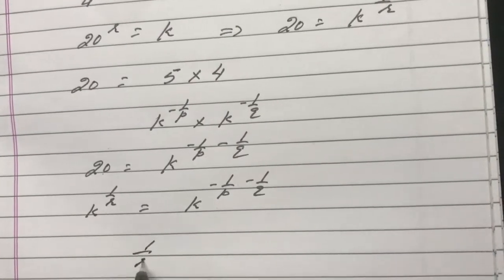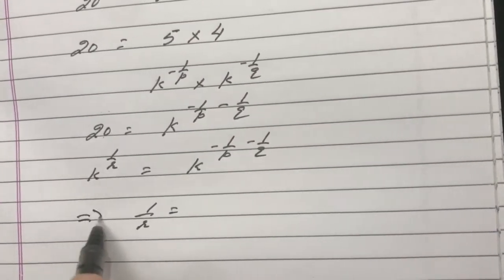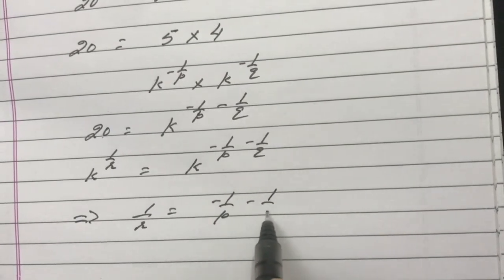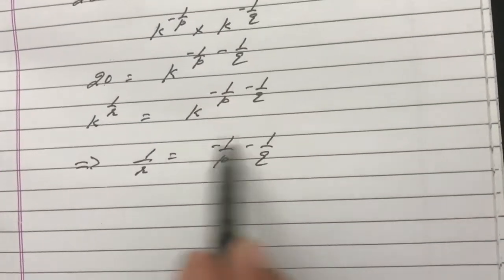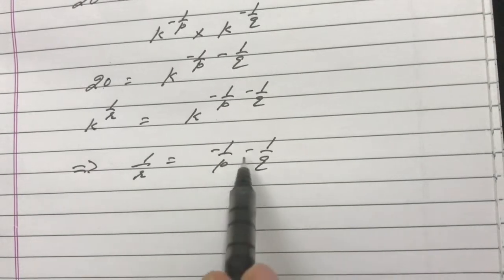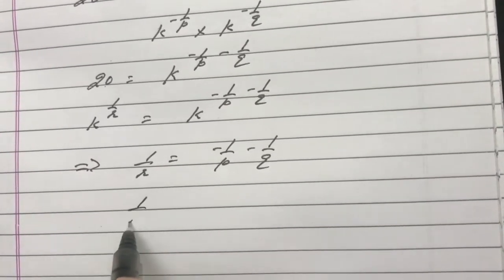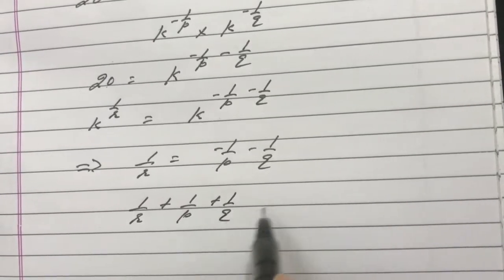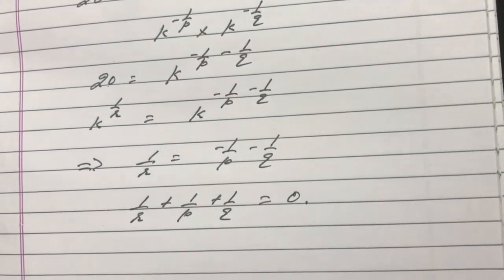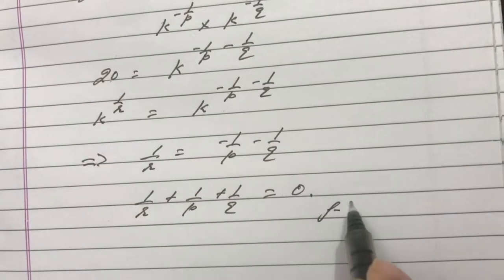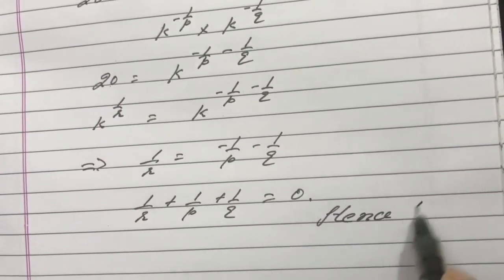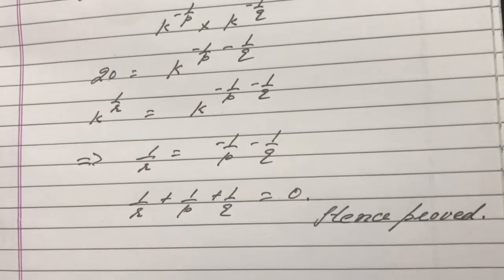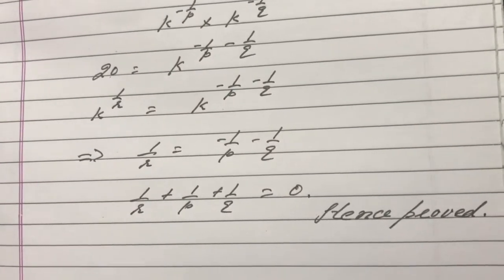That means 1 by r is equal to minus 1 by p minus 1 by q. Take these two this side, they will become positive. So 1 by r plus 1 by p plus 1 by q is equal to 0. That I have to prove. Hence proved. That is question number 10.